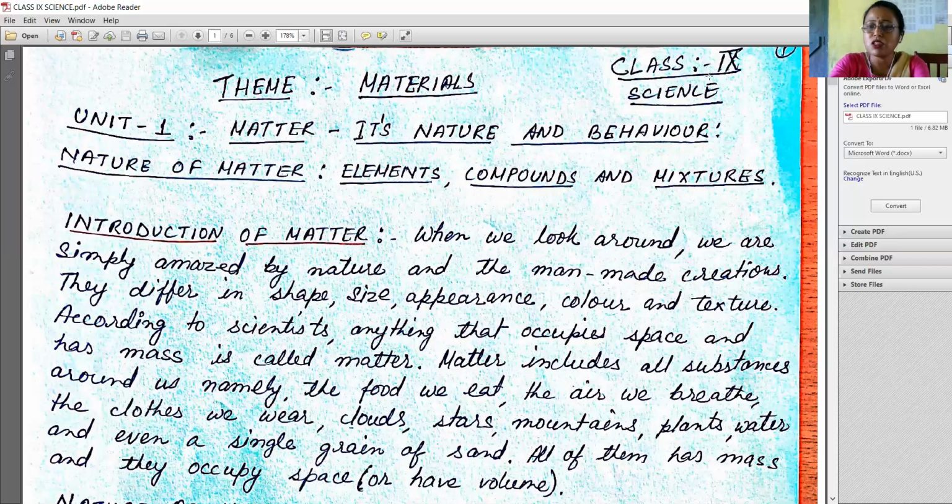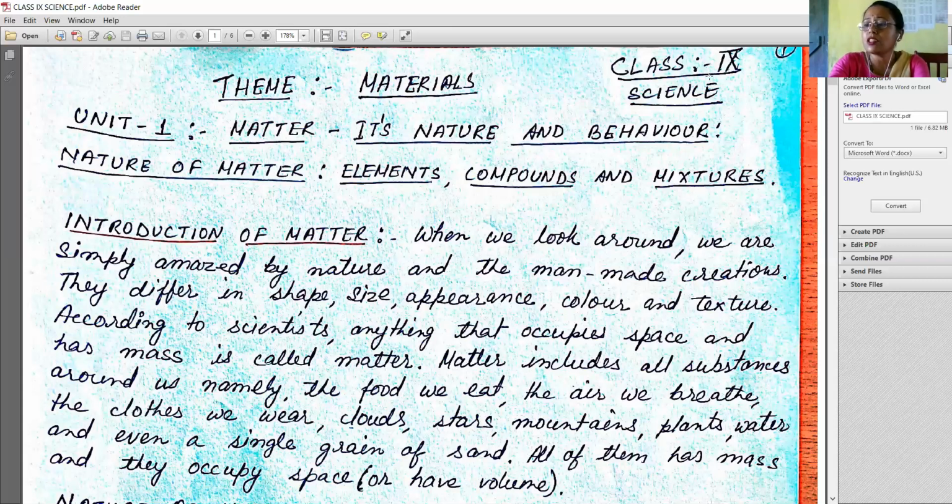Now, my dear students, we'll know the nature of matter. Scientists believed matter to be continuous, like a block of wood. But they found out that matter was made up of tiny particles held together. In other words, when millions of these particles group together, they form matter.